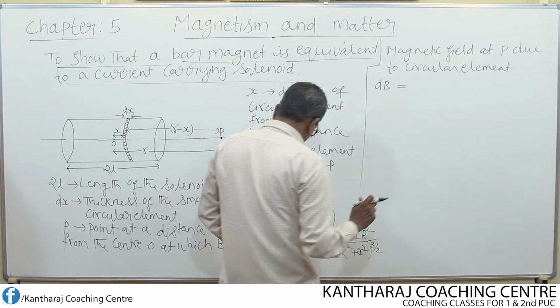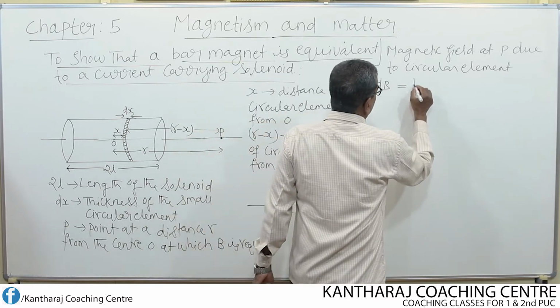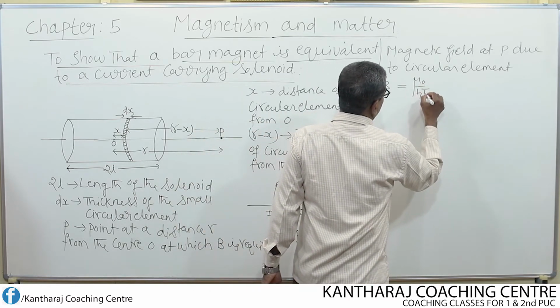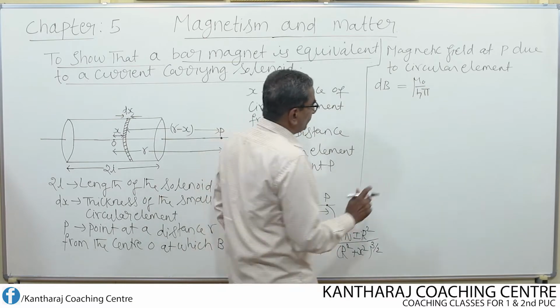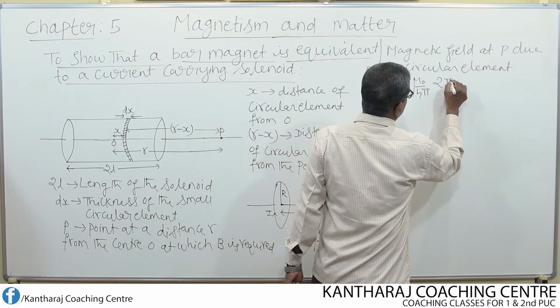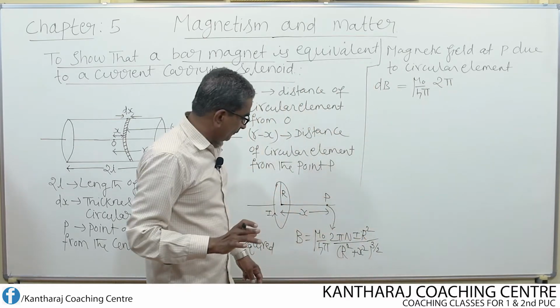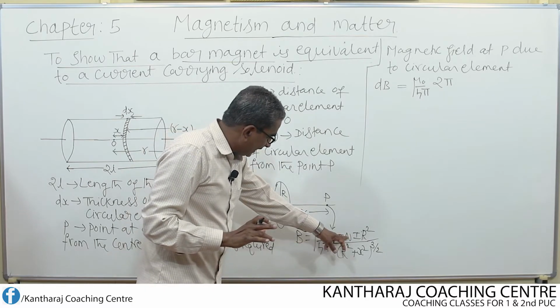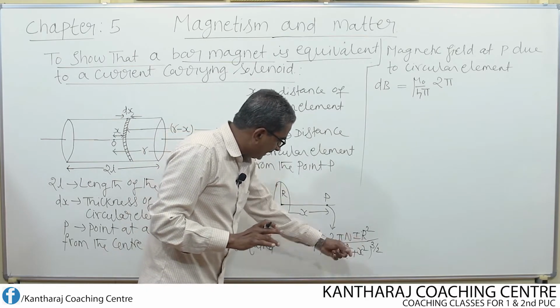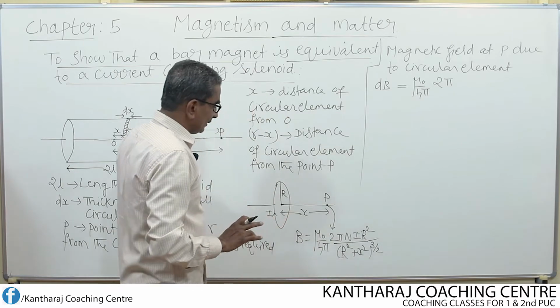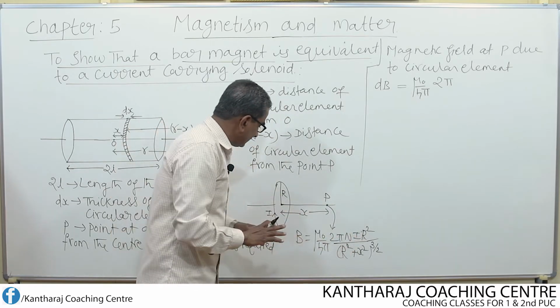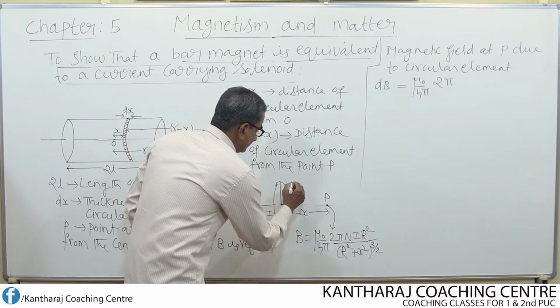which is equal to, according to this formula, mu naught over 4 pi. Then 2 pi I write as it is. Now, we must be careful while writing for n, as well as for r and this x. What is r here? R is the radius of the coil.